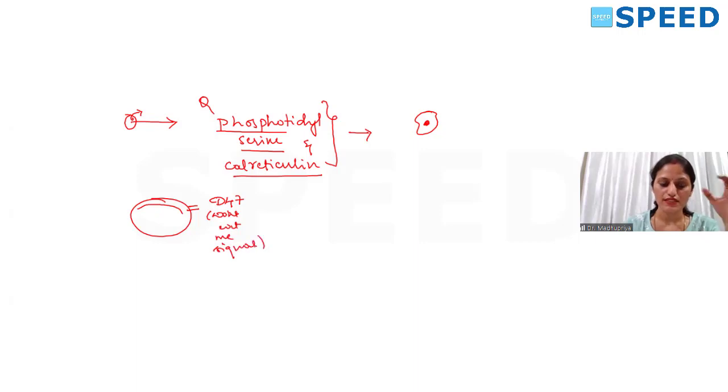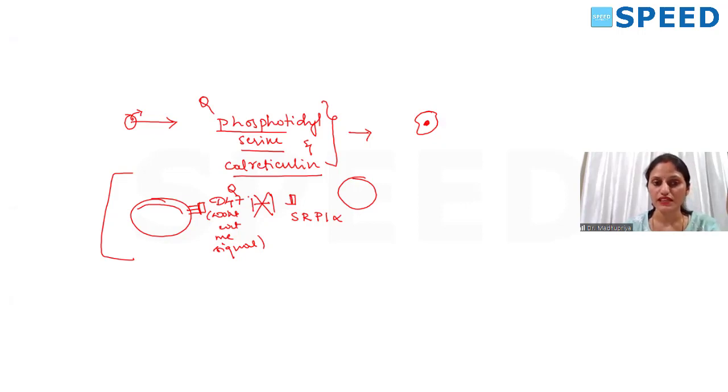This CD47 molecule will bind to signal regulatory protein alpha on the efferocytes, and it will inhibit efferocytosis or phagocytosis of the normal cell. So this is how a normal cell is not phagocytosed, because of the presence of CD47. That is a question. Don't eat me signal, that is.